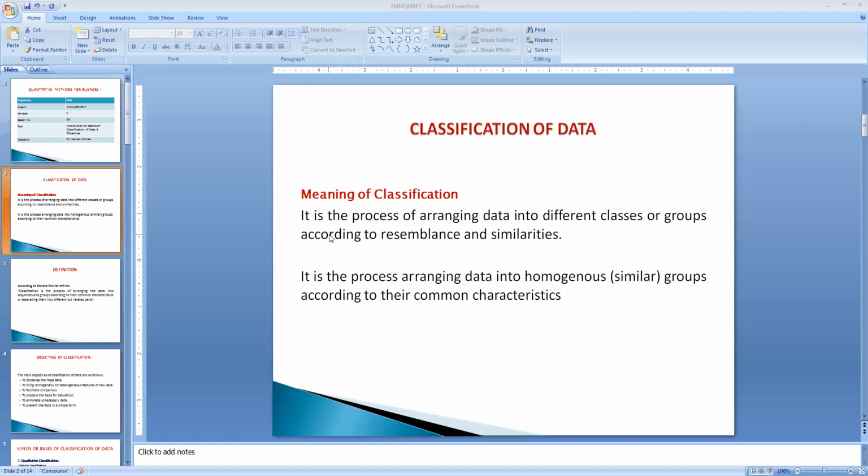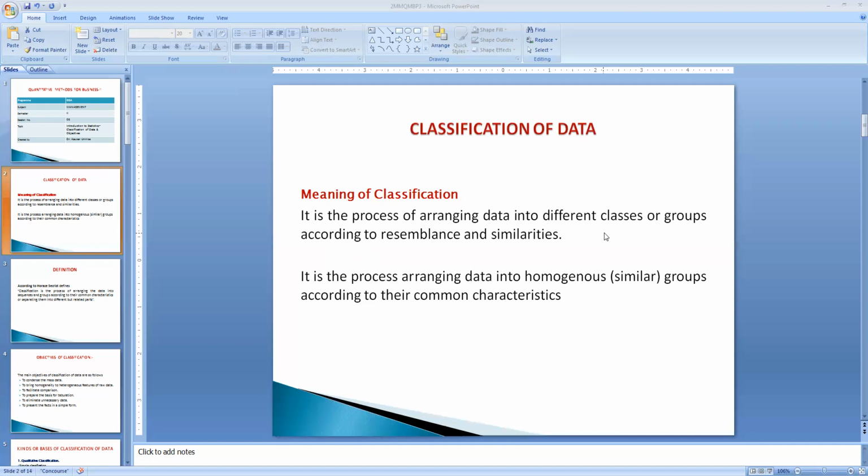Before going to study the objectives, let us know what classification means. It is nothing but the process of arranging data into different classes or groups according to their resemblance and similarities. So we know that the heterogeneous form of data has to be arranged in a proper form.